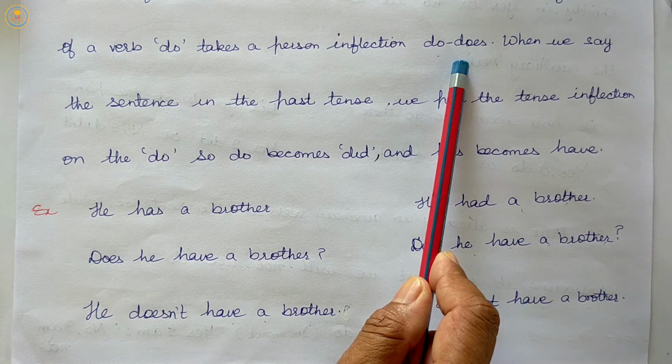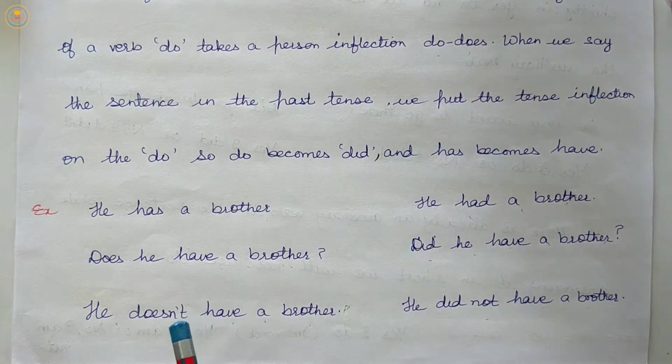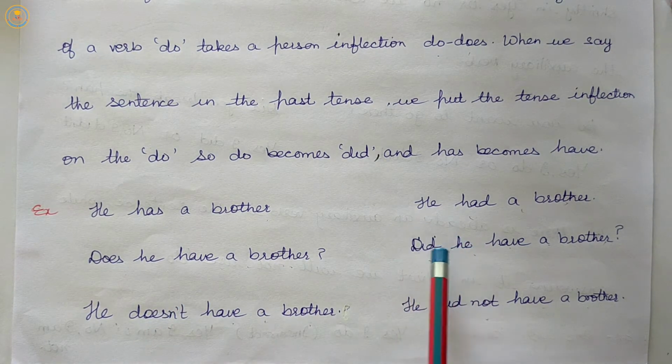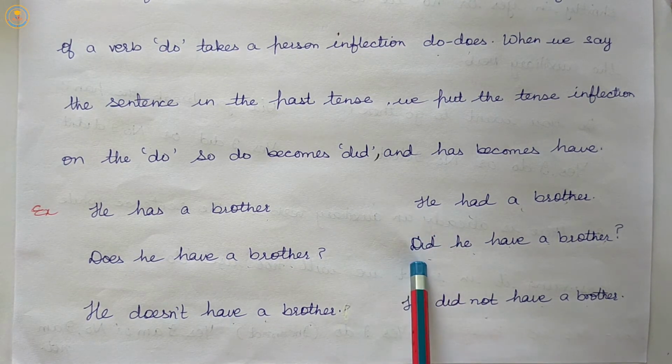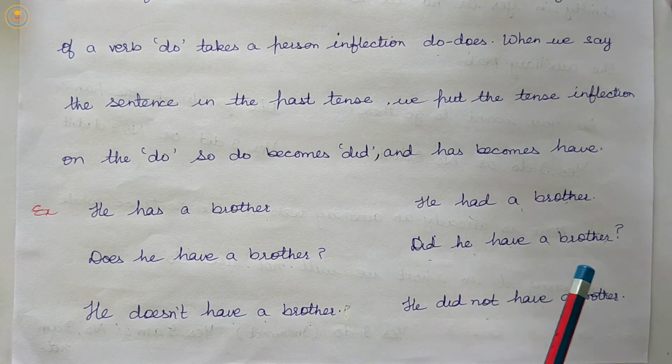And when we are talking about the sentence in the past tense, we put the tense inflection on do, and do will become did, and has becomes had.